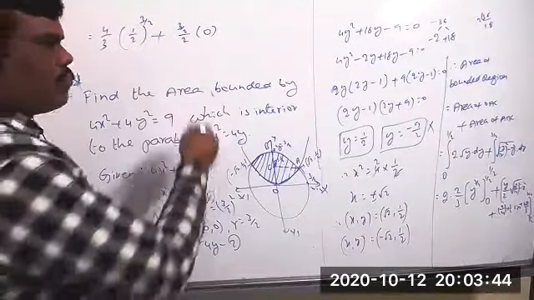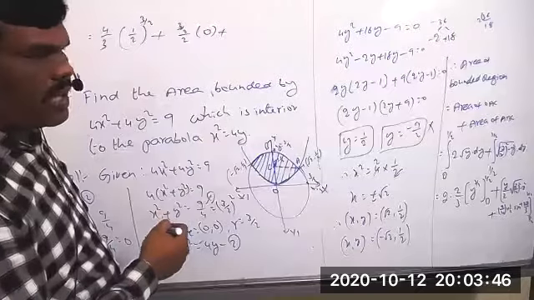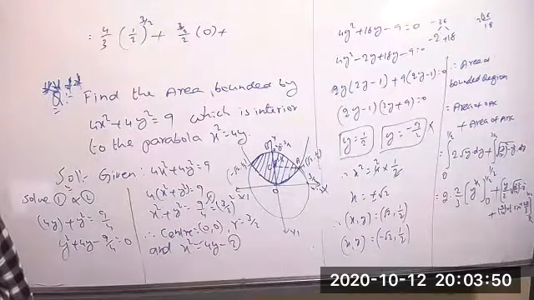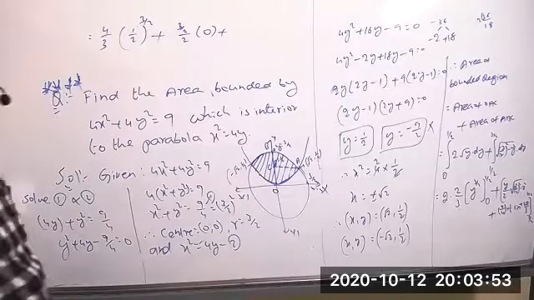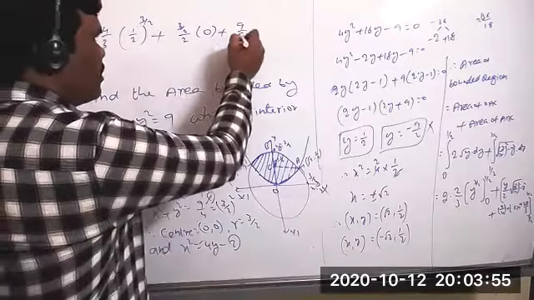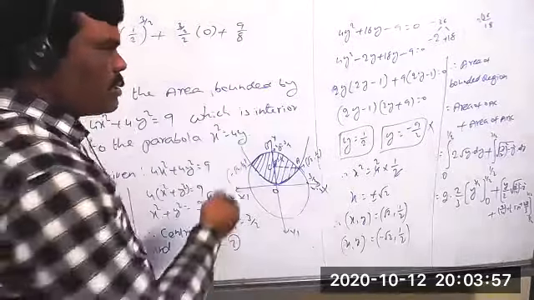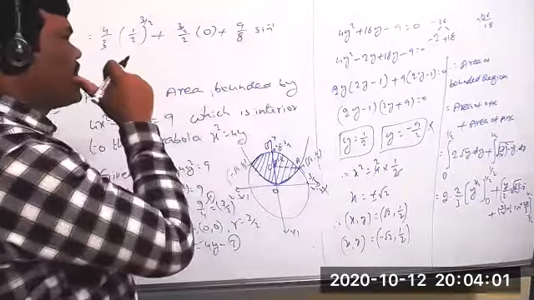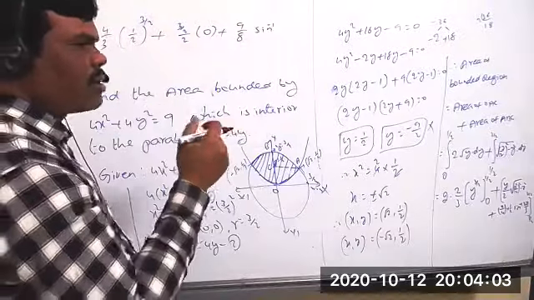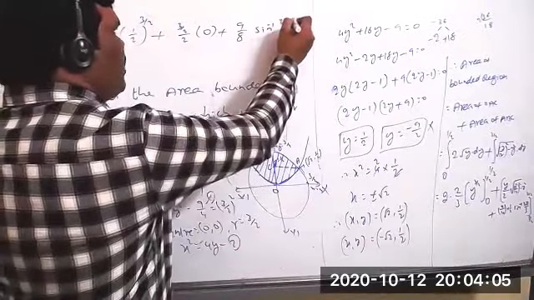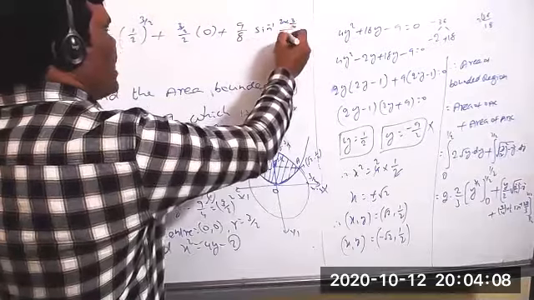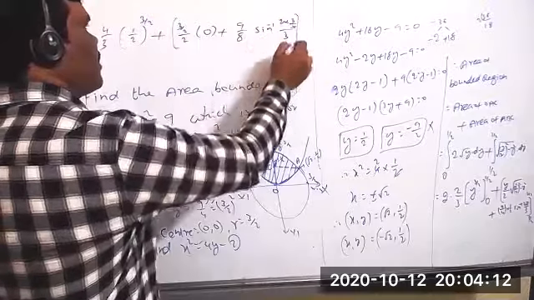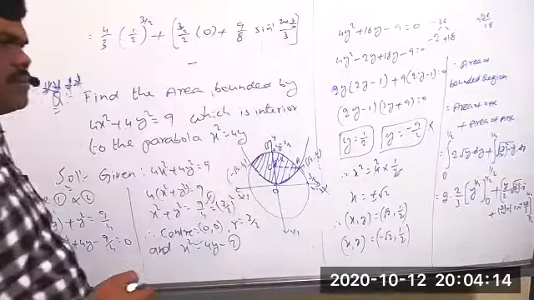Plus a square by 2 means 3 by 2 whole square, means 9 by 4, whole by 2 means by 4, so 9 by 8 into sine inverse of x by a. That means we already got y now. So 2 into 3 by 2, 2 will be cancelled and 3 here. Correct?